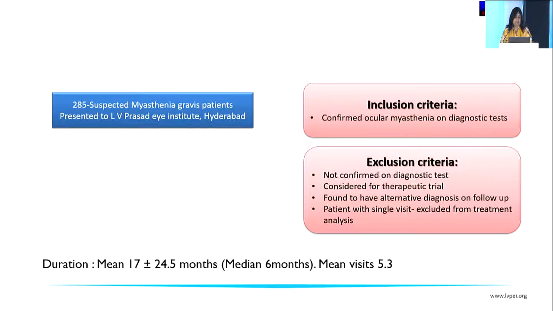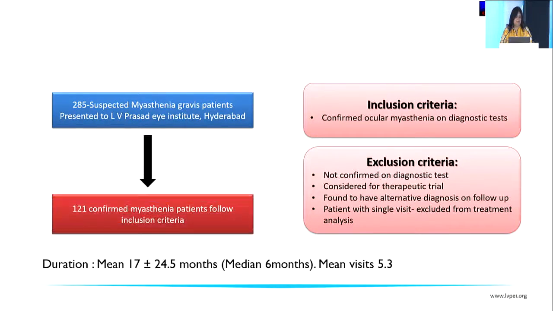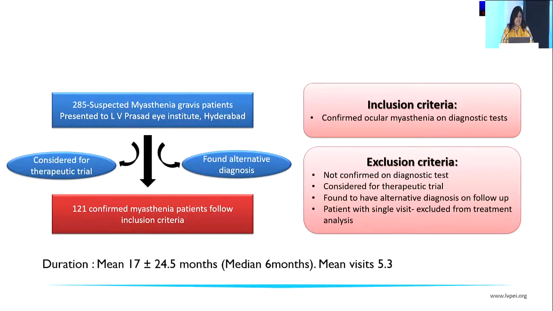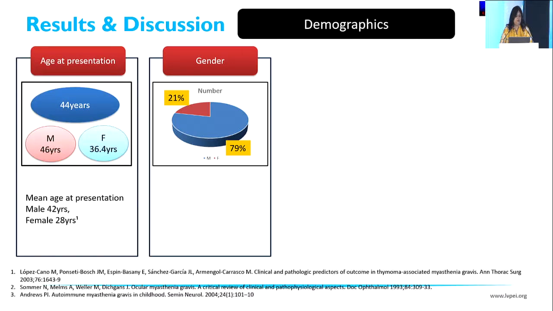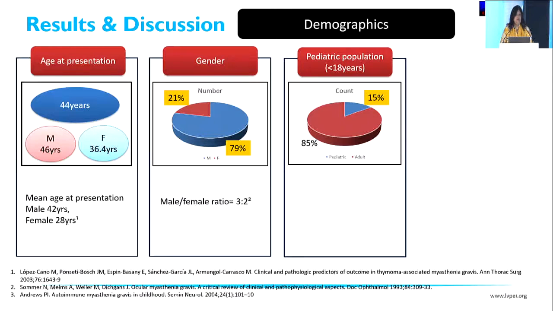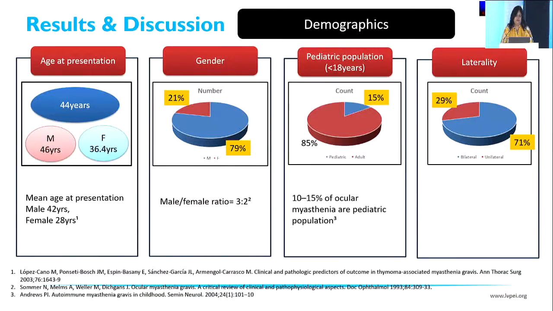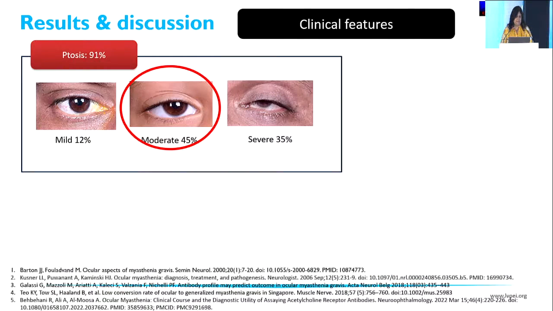So we tried to do a study and looked at 285 suspected myasthenia patients, 121 confirmed to be myasthenia based on either of the diagnostic tests. I've written the inclusion-exclusion criteria. And looking at these tests, we came to know that the age of presentation was slightly higher in males. So also the gender was more noted in males. A small percentage was pediatric, and most were bilateral cases.